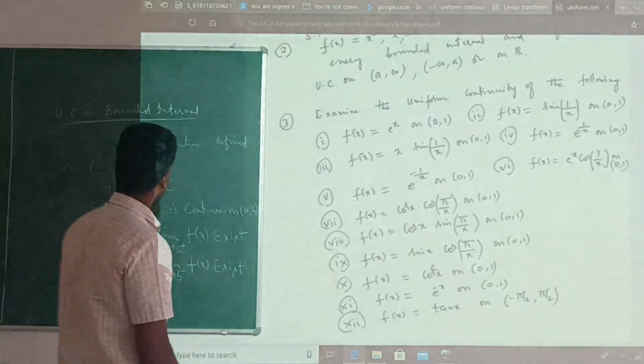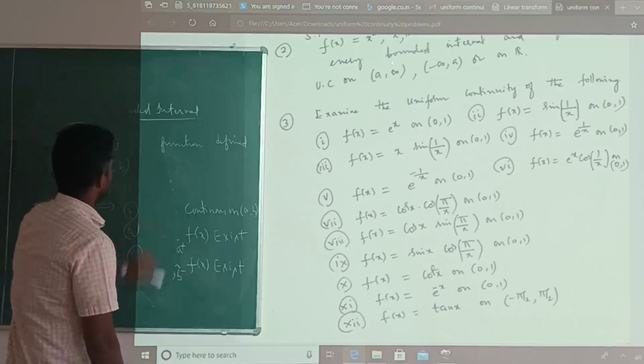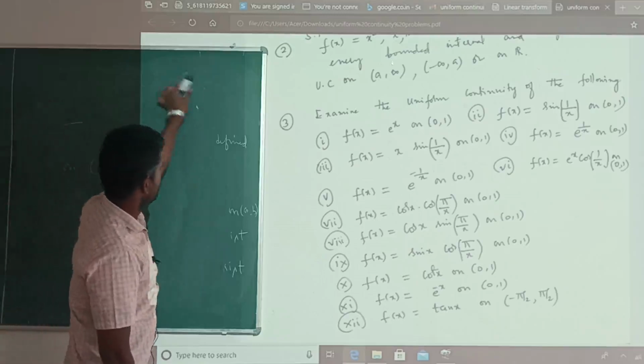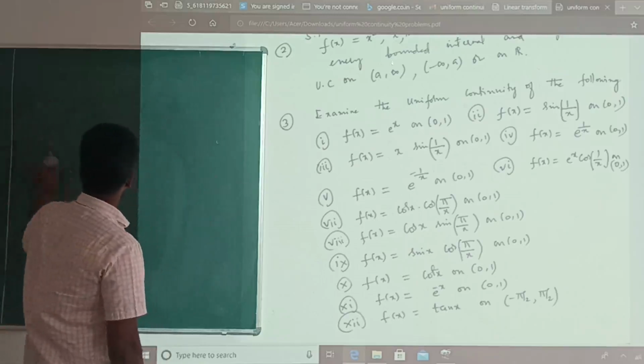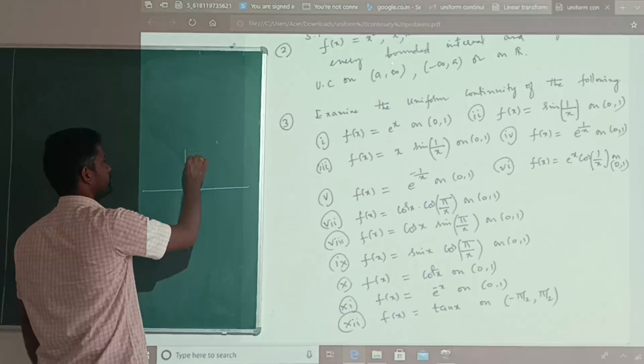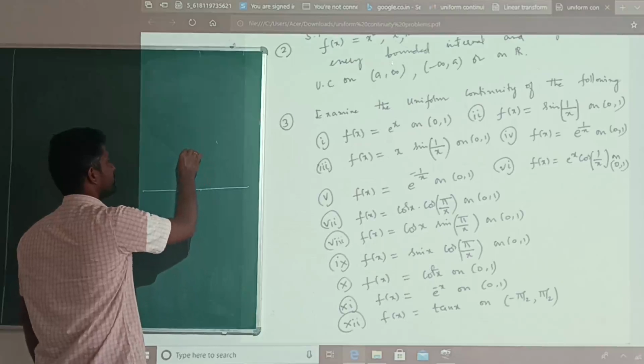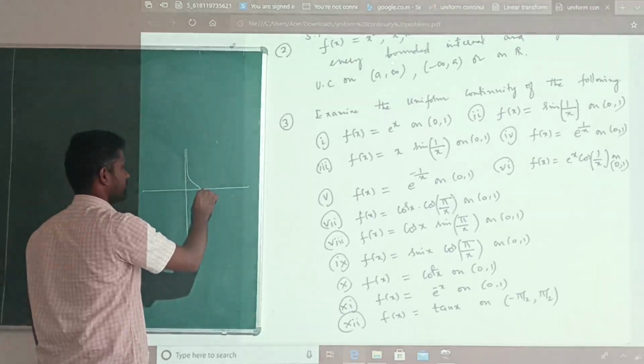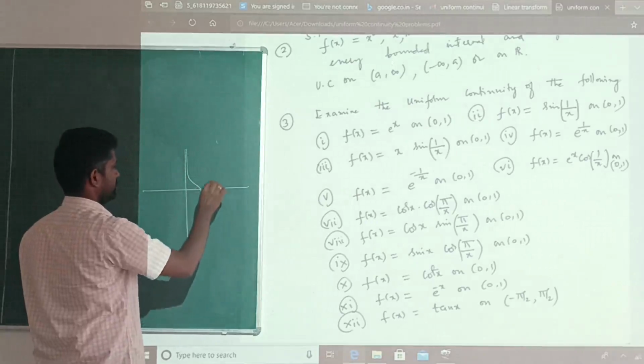f of x is equal to cot x. See, if I plot the graph of f of x is equal to cot x, this is pi by 2, and it looks like some chair function.